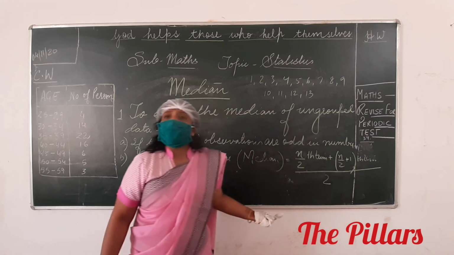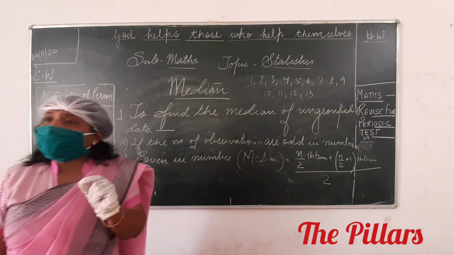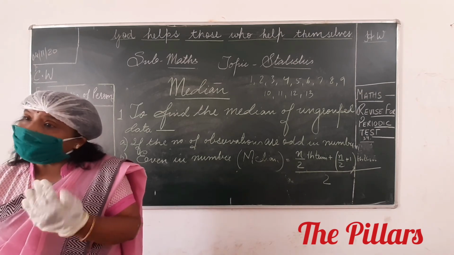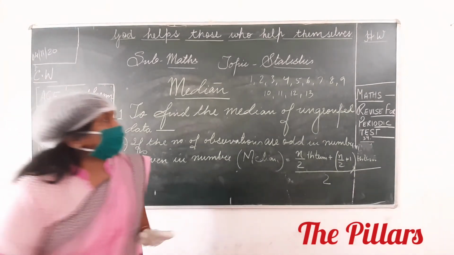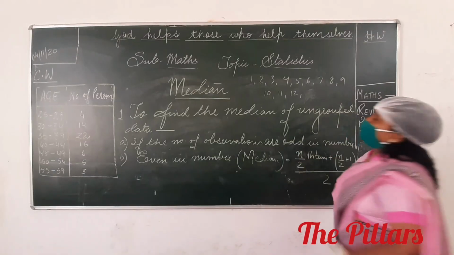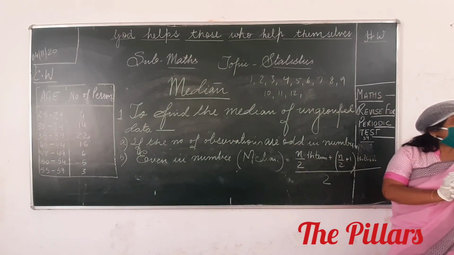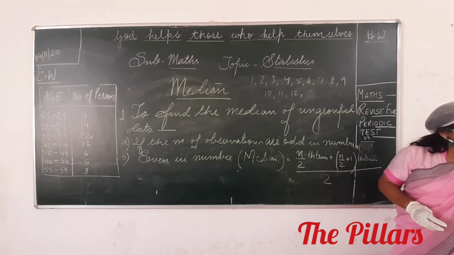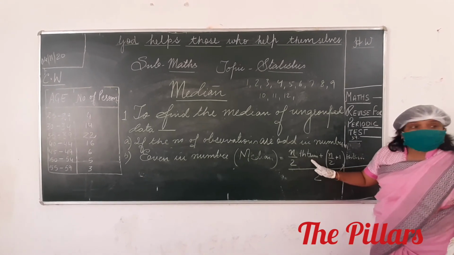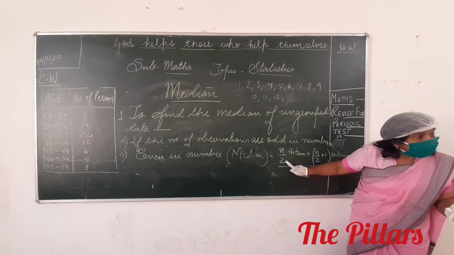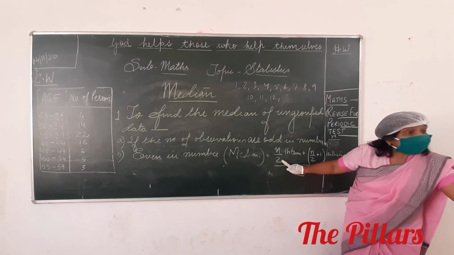What is the meaning of that? If the number of observations are 12, suppose say it is 12, even in number. So which one will be the median? How will you find it? N by 2th term, that means 12 by 2 term, 12 by 2 means 6th term.